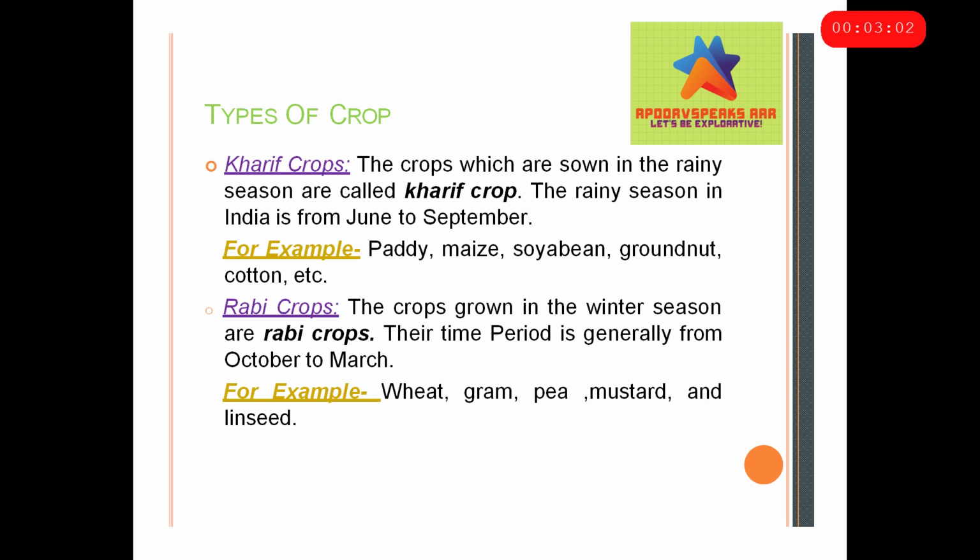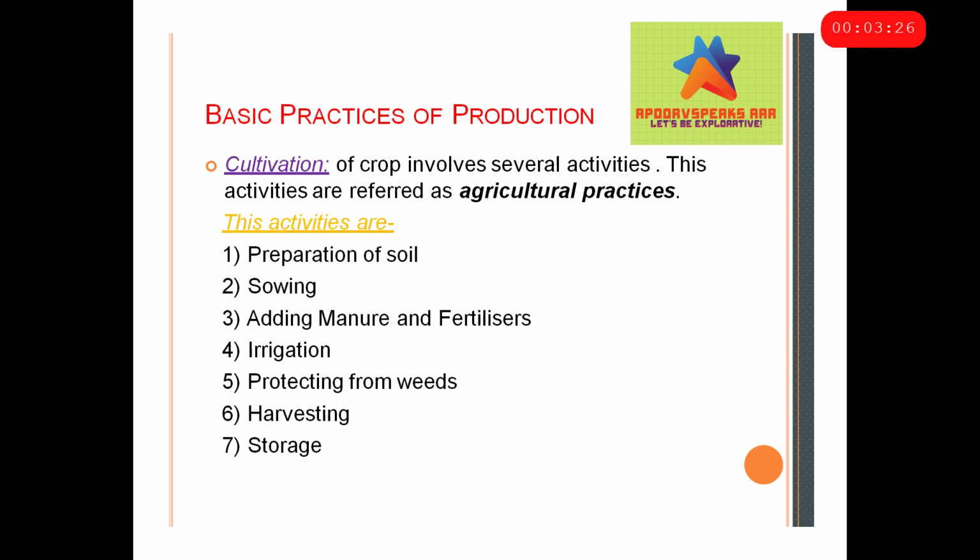Then they harvest, and wait a bit for the rainy season to come. Then in the next year, in the month of June, they again sow the Kharif crops. So it's like a rotation of the crops. Examples of Rabi crops are wheat, gram, pea, mustard and linseed. Of course, these are very important to memorize, as these are sure to come in your exams.